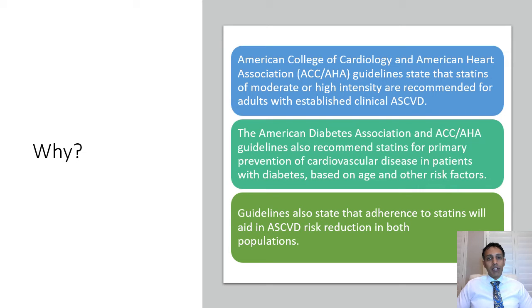The American Diabetes Association, as well as the American College of Cardiology, also recommends statins for primary prevention of cardiovascular disease in patients with diabetes based off of age and other risk factors as well. Guidelines also state that adherence to statins will aid in ASCVD risk reduction in both population types.